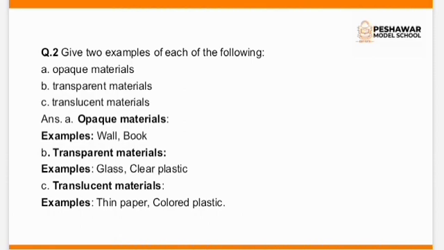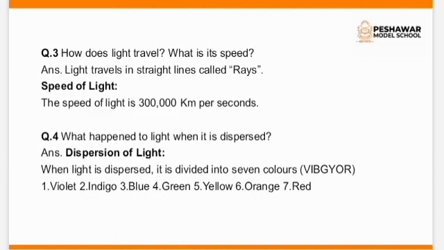Then question number 2. Give 2 examples of each of the following. Opaque material, transparent materials, translucent materials. You have to give heading: opaque materials, wall and book; transparent material, glass, clear plastic; translucent materials, thin paper, colored plastic. Question number 3. How does light travel? What is its speed? So you have to explain light travels in straight lines called rays. Speed of light, then you have to mention speed of light, this one.